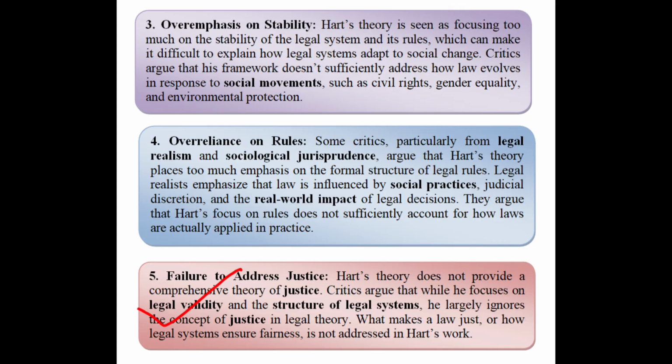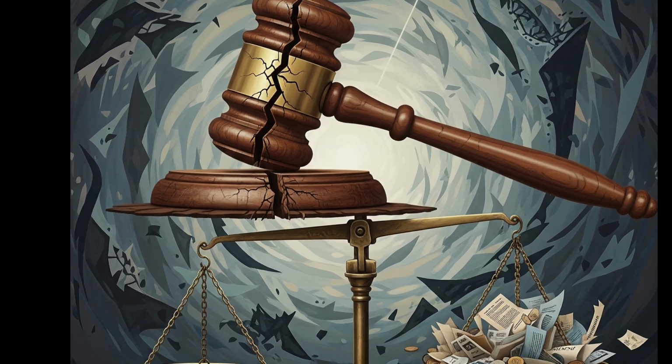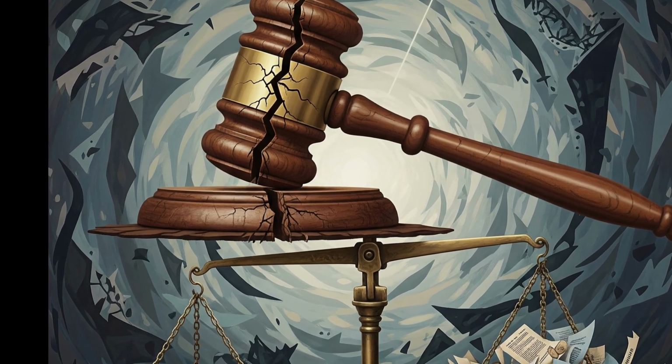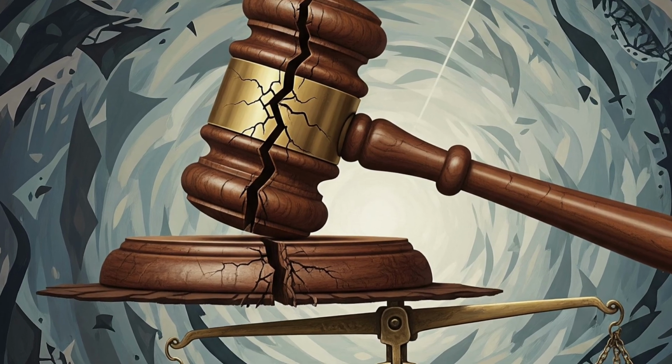Number 5, failure to address justice. Hart's theory doesn't provide a comprehensive theory of justice. Critics argue that while he focuses on legal validity and the structure of legal systems, he largely ignores the concept of justice in legal theory. What makes a law just or how legal systems ensure fairness is not addressed in Hart's work.